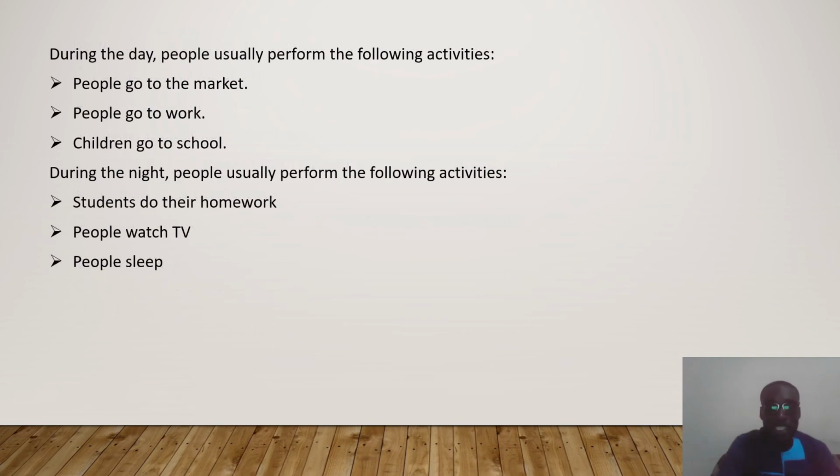All right, so let's take a look at some activities that happen during the day and then the night. So during the day, people go to work, they go to market, going to school, and then other activities. There are a whole lot of activities that occur during the day. And also at night, children do their homework. People watch TV, people sleep, others also go to work. So these are some activities that occur during the day and the night.